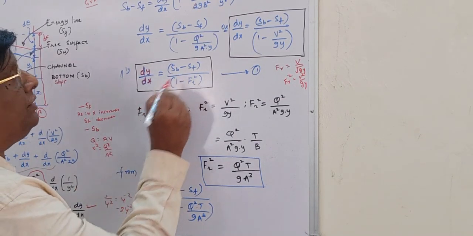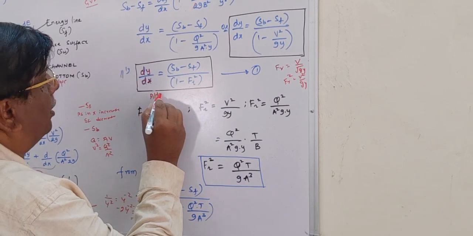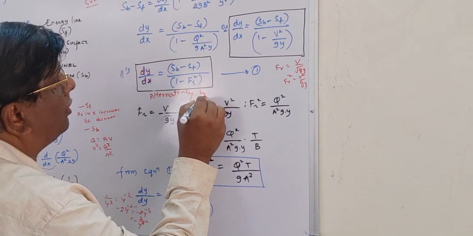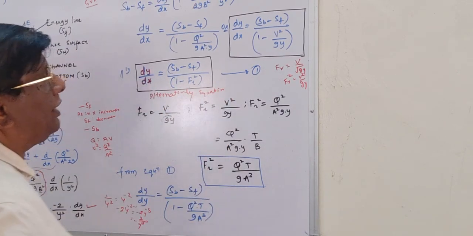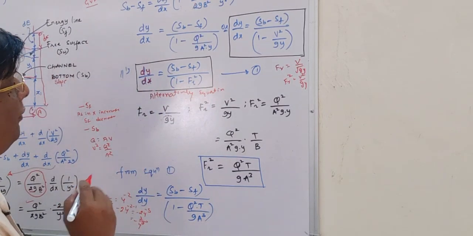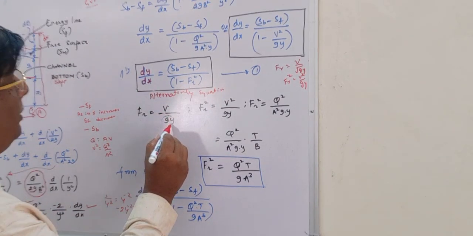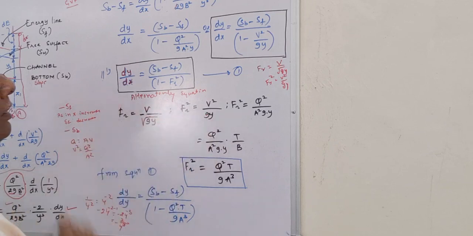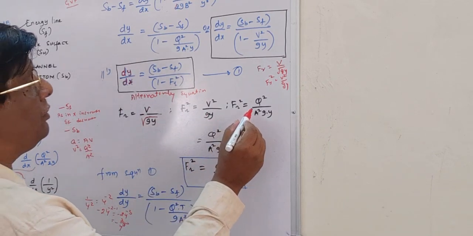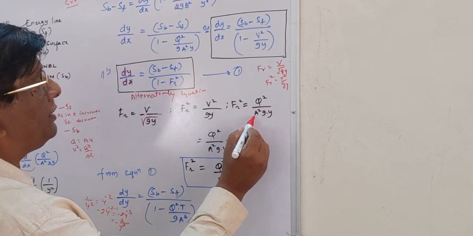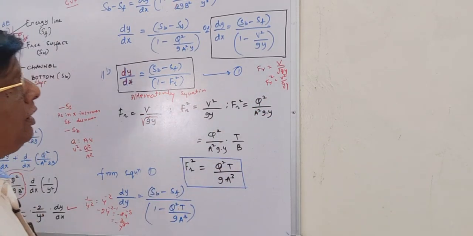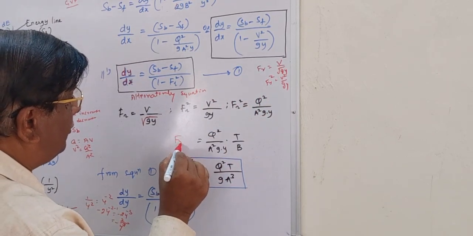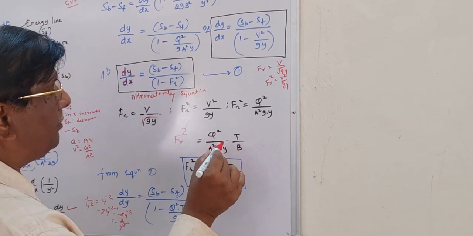So alternatively, this equation 1 can also be written as follows. Let us take Fr. Fr is equal to V divided by square root of gy. Fr square is equal to V square divided by gy. So Fr square is equal to V square, which is Q square by A square, divided by gy. Now I am multiplying this term by T by B. So this is ultimately Fr square only.